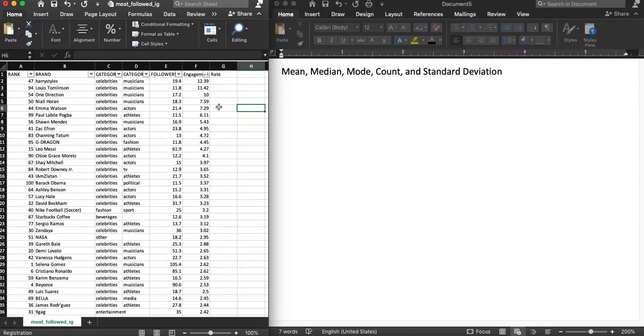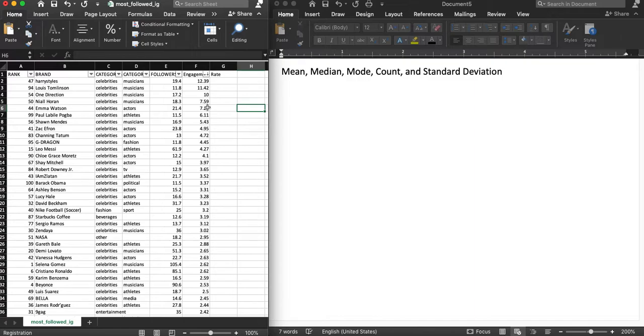All right. Let's say we want to find out what is the average engagement rate for these top 100 people. To get the average, what you do is add up all the values and then divide it by the number of values that you have.